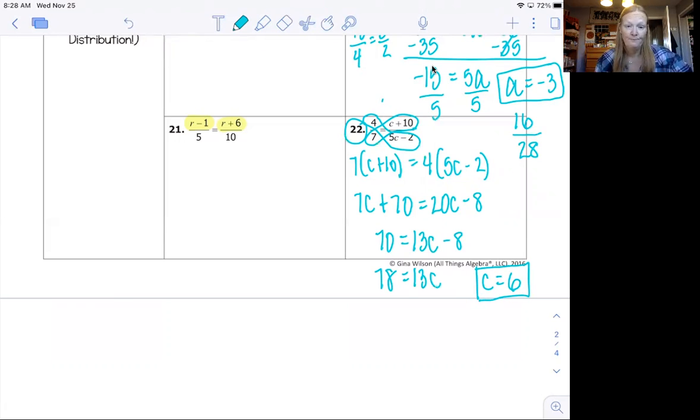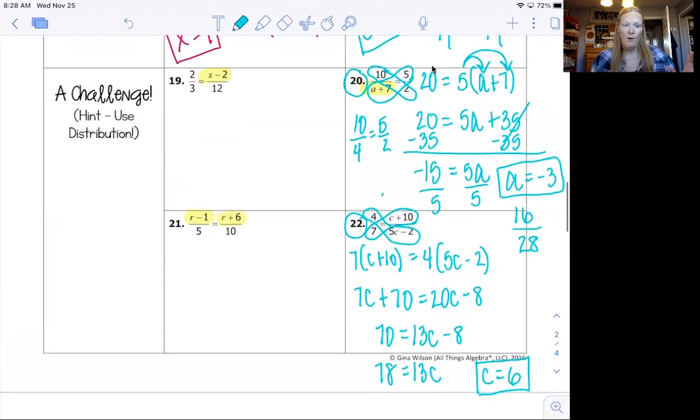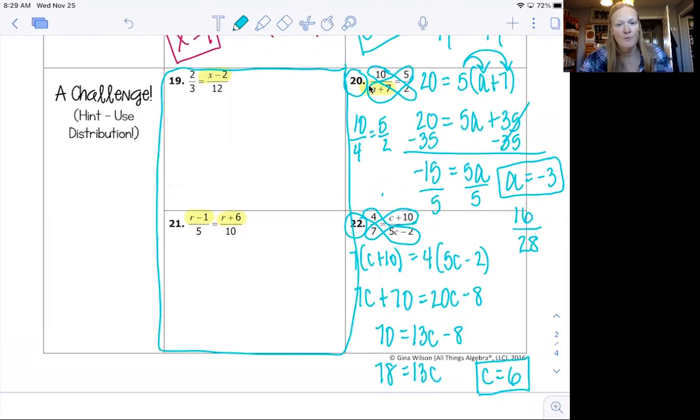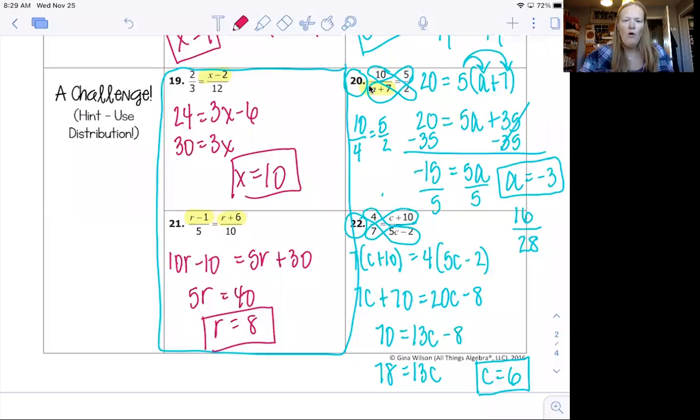So there's the answer. Okay, so those are the blue types of problems you're going to see on the worksheet. So take a look at the worksheet. Try these two on your own, actually, and then you can decide if you want to do blue. And then on the homework, it will tell you which ones to do for blue. Okay, so take a minute, try 19 and 21, okay? And let's just see if you're ready for those blues. All right, see ya.